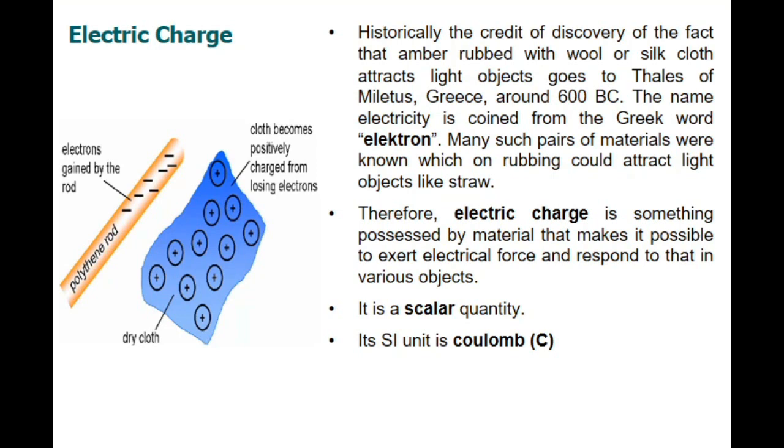When this silk cloth is rubbed against the polythene rod, the cloth will remove some of its electrons and give them to the polythene rod. So the polythene rod becomes negatively charged after gaining electrons, whereas the dry cloth will become positively charged by losing electrons.